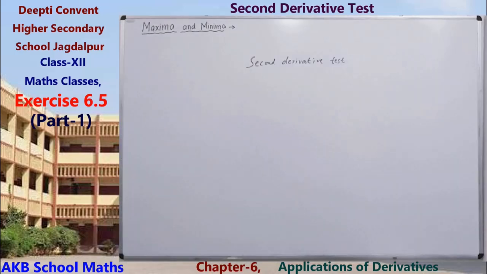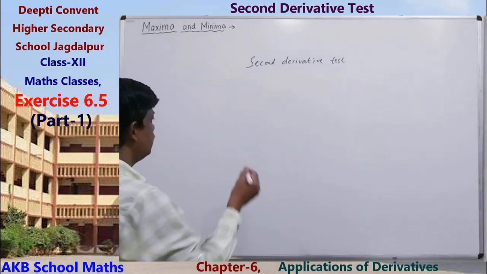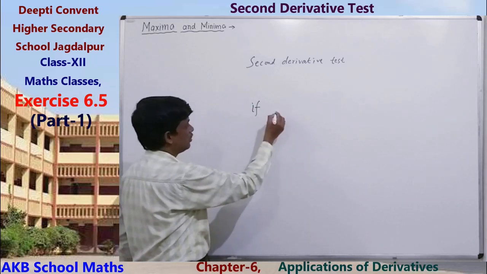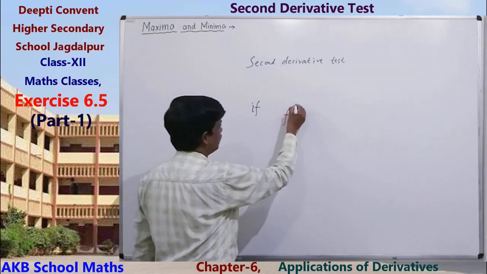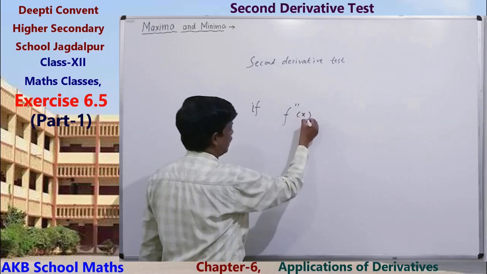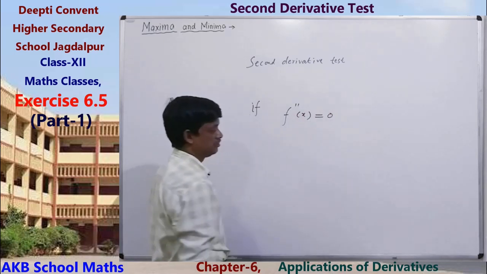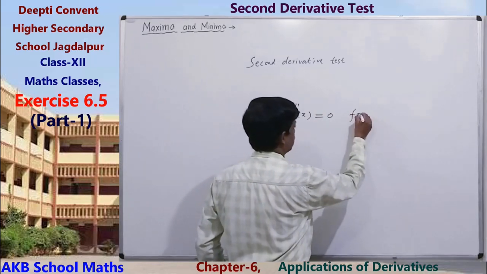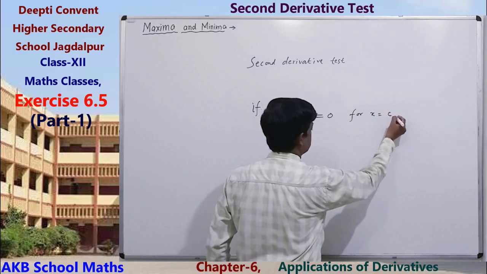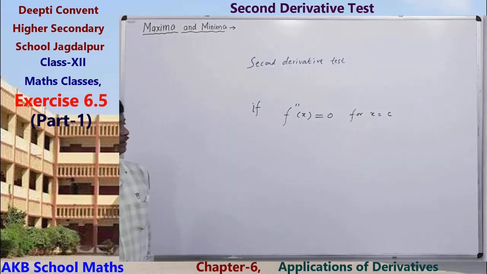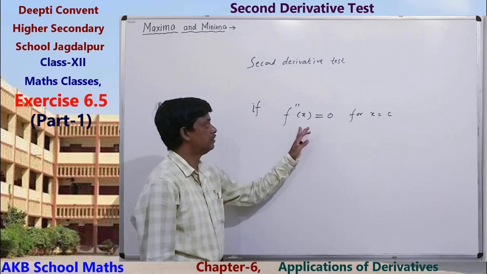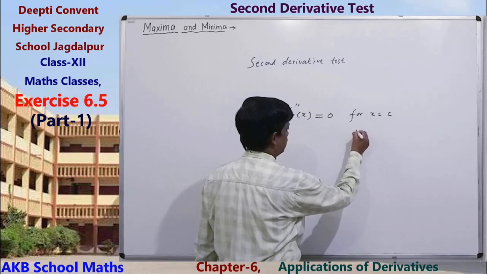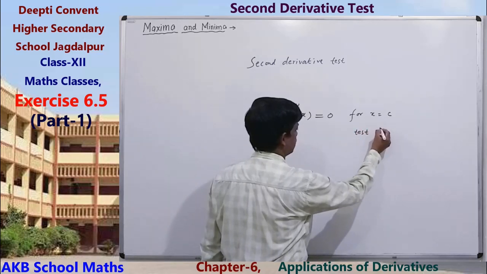If f double dash x is equal to 0, means not less than, not greater than, for x equals the critical point, then the test fails.